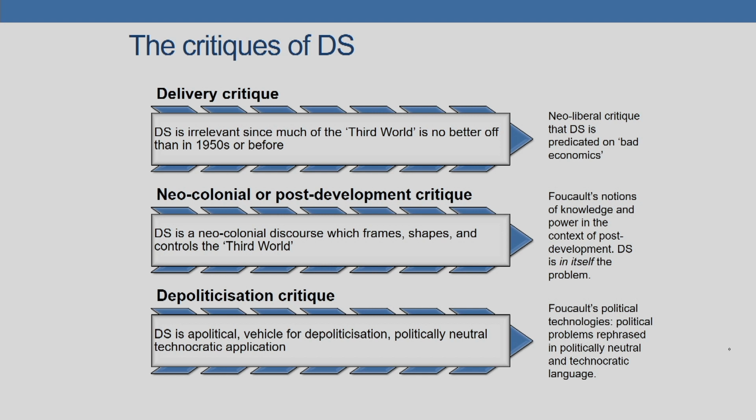So, the delivery critique is mostly talking about the fact that development studies as a discipline is probably irrelevant, since much of the third world today is no better off than what it was in the 1950s or before.